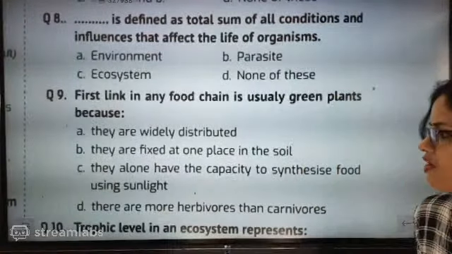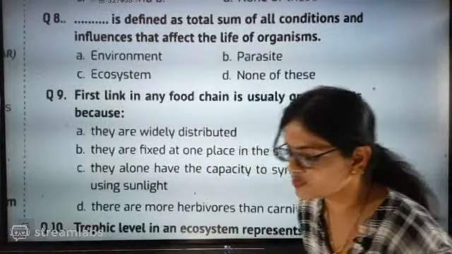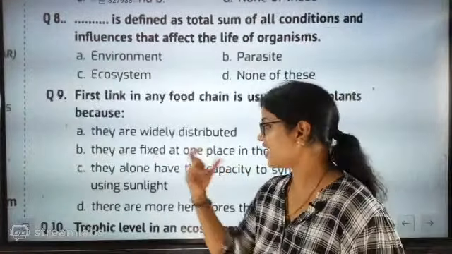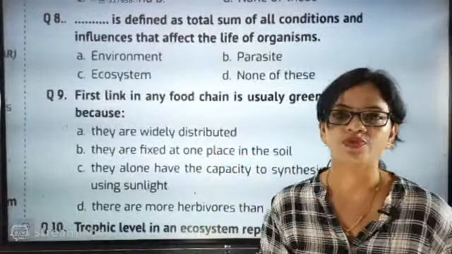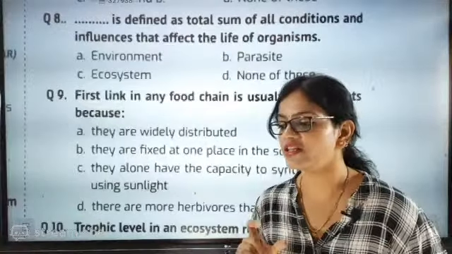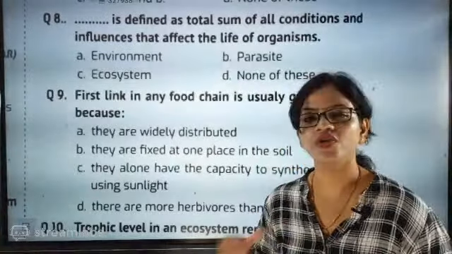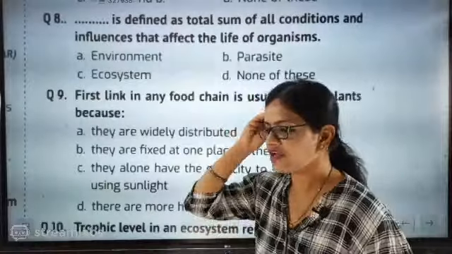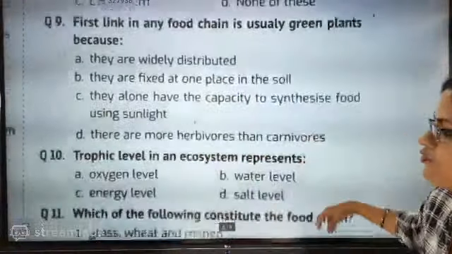What is the correct answer? Answer C is absolutely the correct answer because they are the only ones who are autotrophs. They are autotrophs because they make their own food. We are selfish fellows, we are utilizing their food.